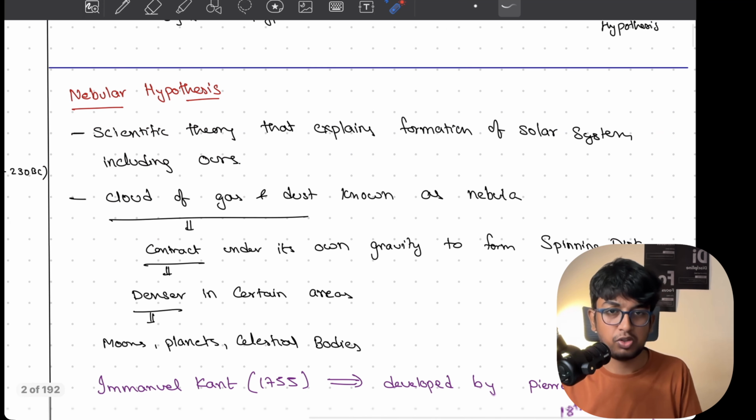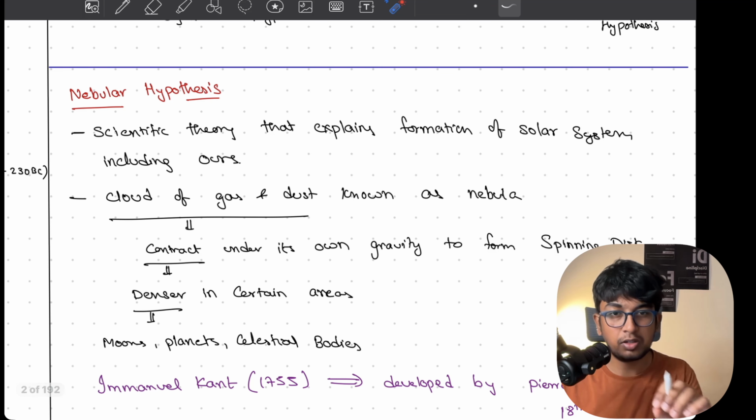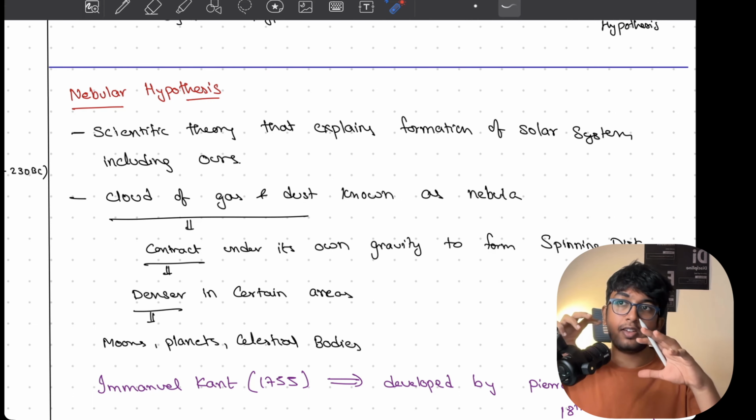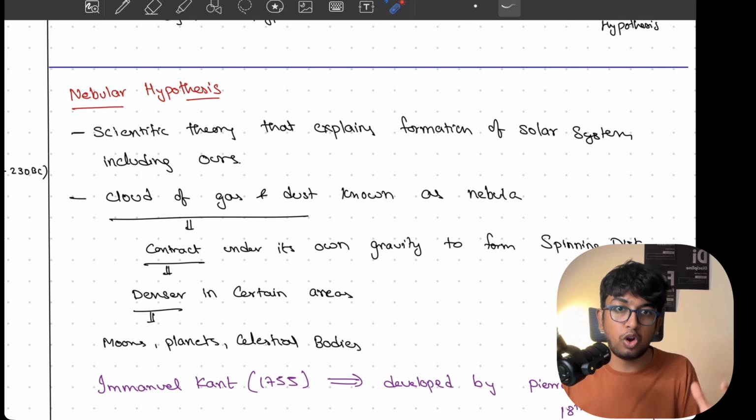What is nebular hypothesis? What is a nebula overall in a general picture? You have to understand what a nebula is first. Nebula is nothing but dust and gas cloud. That's it. Nothing else. A cloud of gas and dust is a nebula. Something like, if you watch Marvel, then you will find Eloith. It is a nebula. It is more like a storm of gas and dust, nothing else. It has multiple particles, multiple elements which are not even discovered by humans. So that is what is called a nebula.